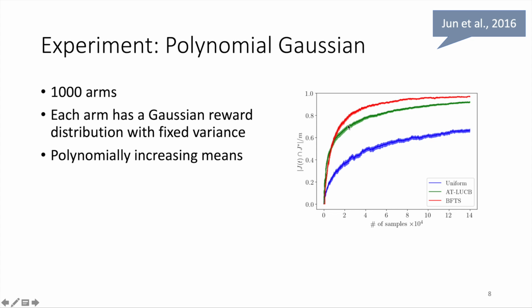We see that our BFTS performs quite well. After a short burn-in period, BFTS, the red curve, quickly surpasses the ATL-UCB algorithm and outperforms it quite well.